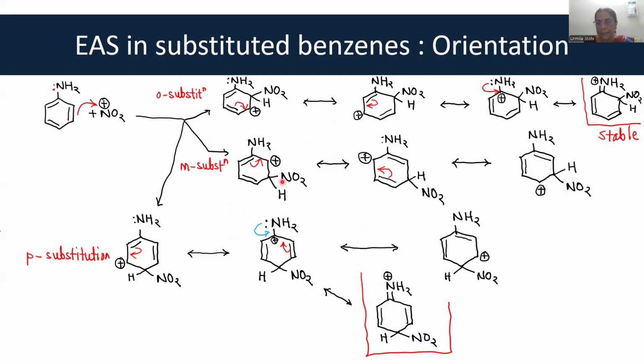Okay. And therefore, meta attack is less likely, whereas ortho-para substitution is more likely when the substituent is electron donating. I hope I have made myself clear.